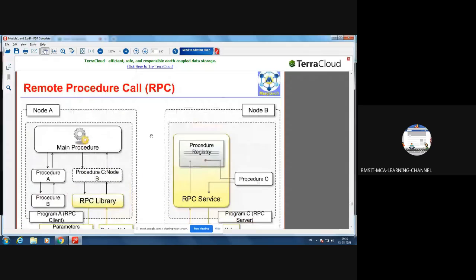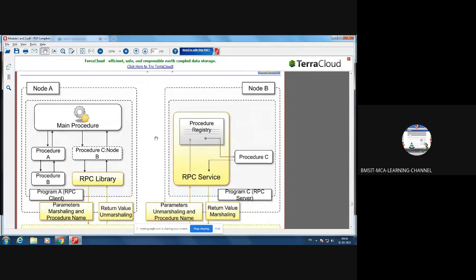Students, anything you want to ask in this remote procedure call? Look at this diagram. You understood what is marshalling? Hello? Yes, sir. What is marshalling? Converting the data into packets and sending from one network to another is called marshalling, and rearranging the packets is called unmarshalling.